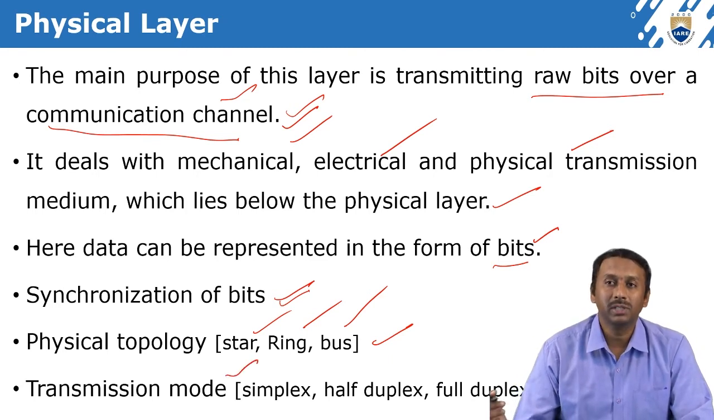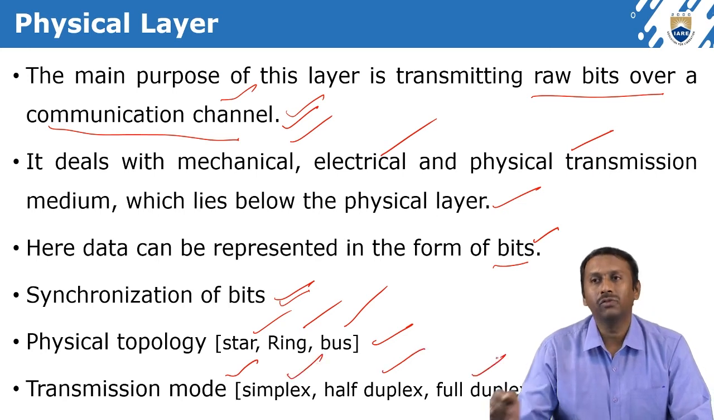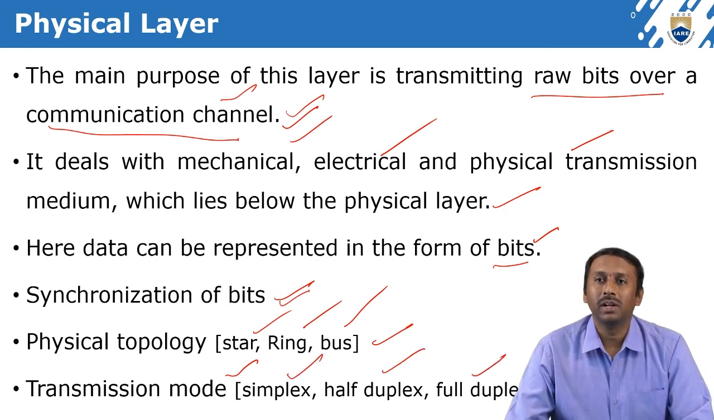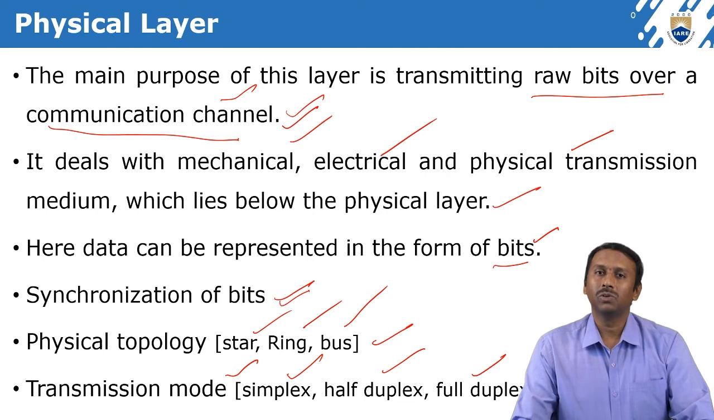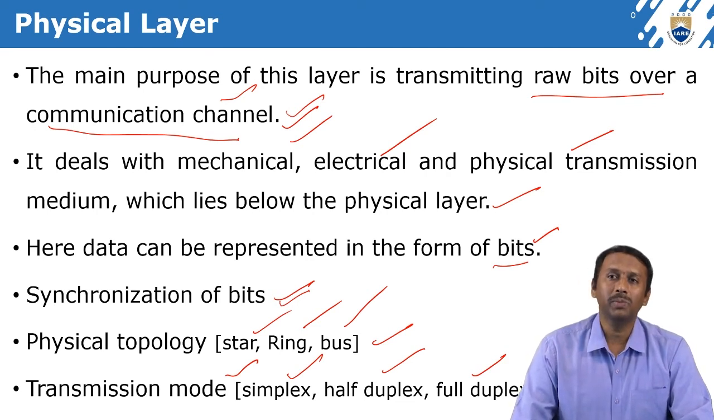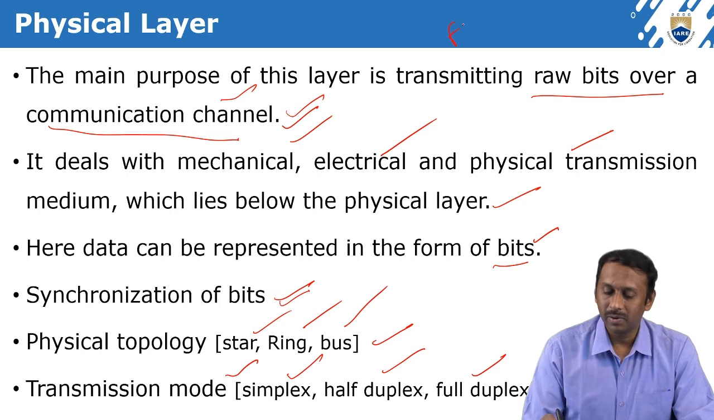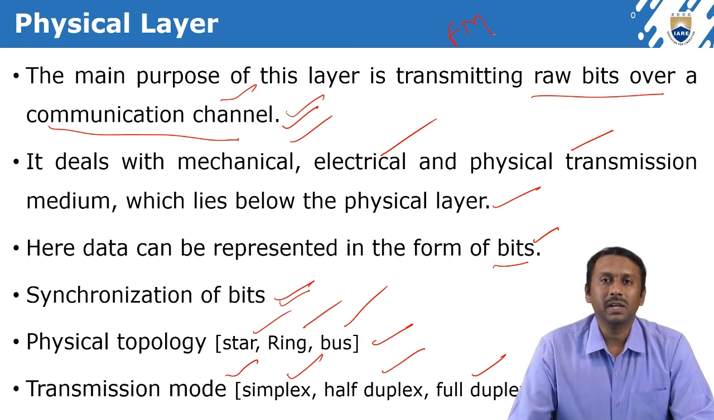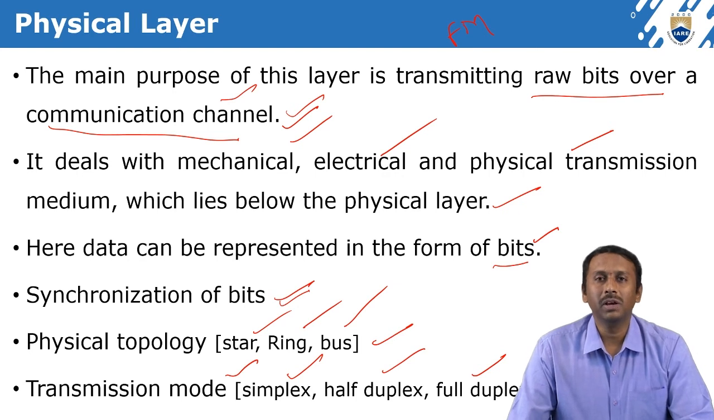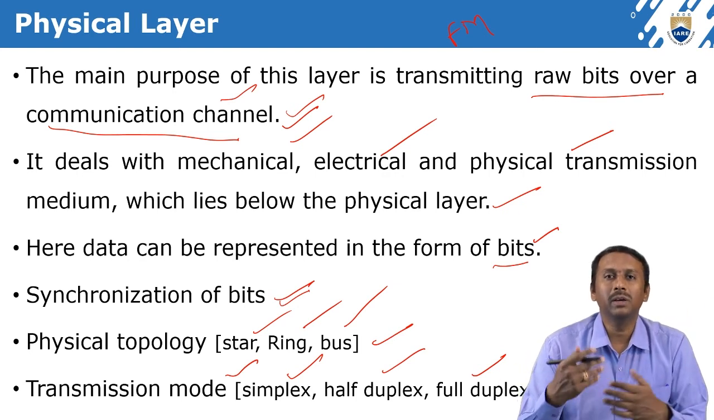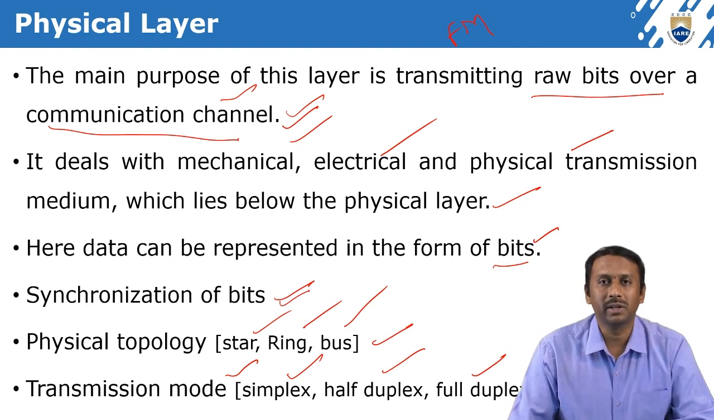And next is the transmission mode in the physical layer. The transmission modes are simplex, half duplex, and full duplex. There are three types, and we are well aware of them. Let us go briefly. Simplex is one-way communication, for example FM. When we open an FM radio, we can only hear the voice of different FM channels. We cannot talk with them through the radio, isn't it? So this is the example for simplex.